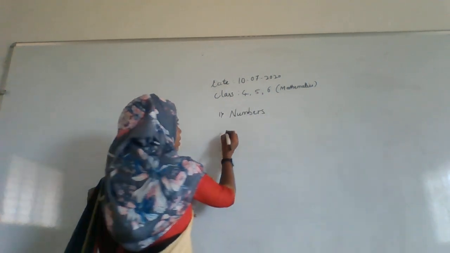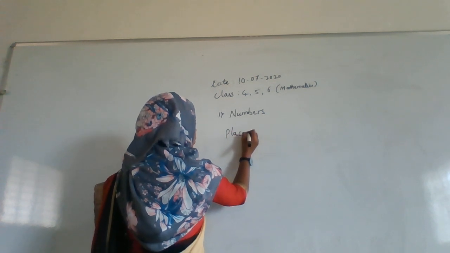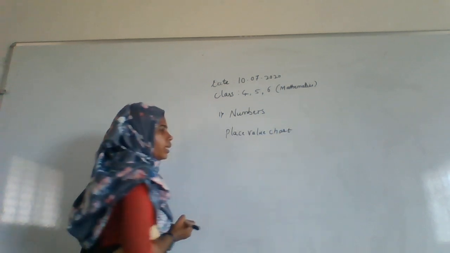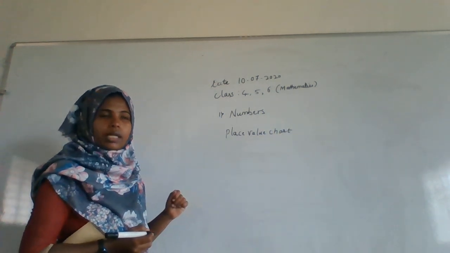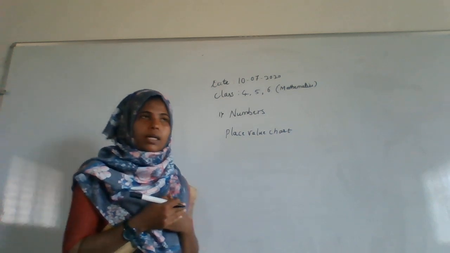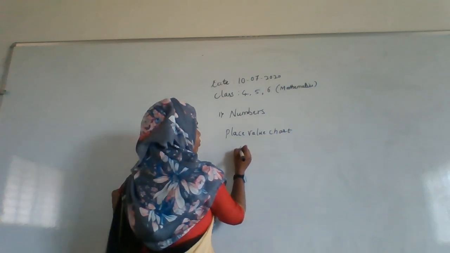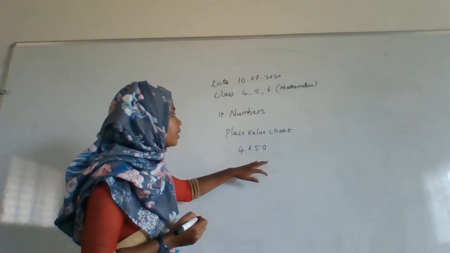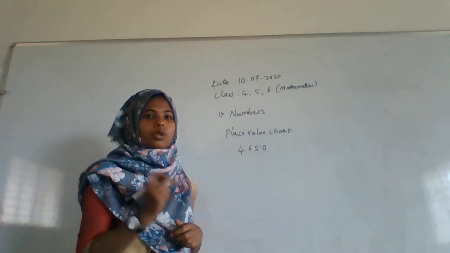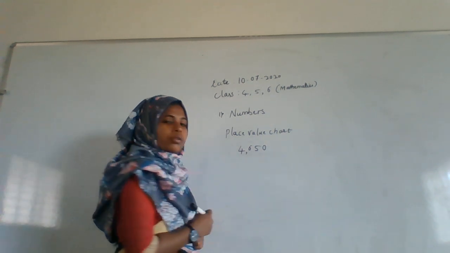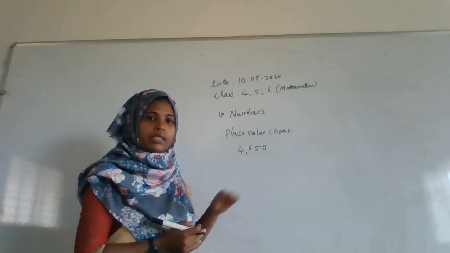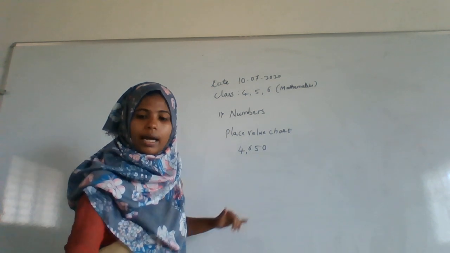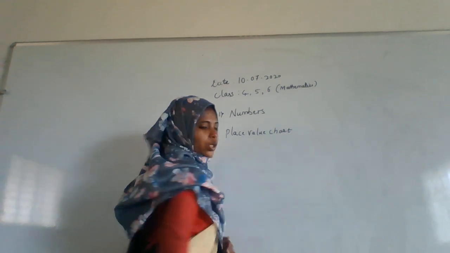Here, numbers means the place value chart will be there. Here what we are going to study is the Indian system. If people are counting numbers, like if I have written 4 6 5 0, you do not read it like that. You say it is 4650, because you are putting each and every number in a place value. That I will be writing here, the place value chart.